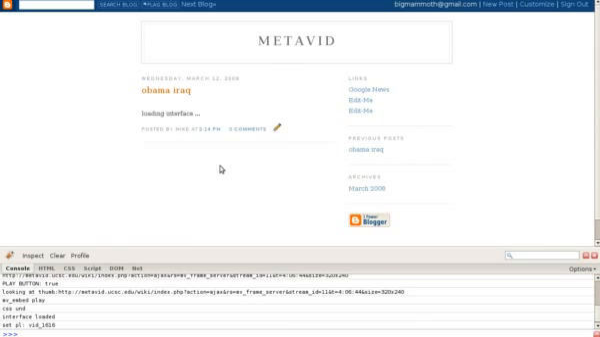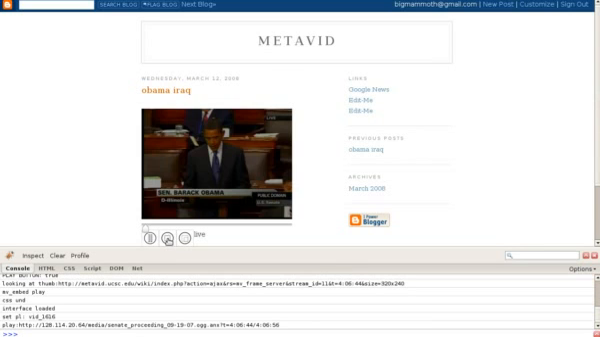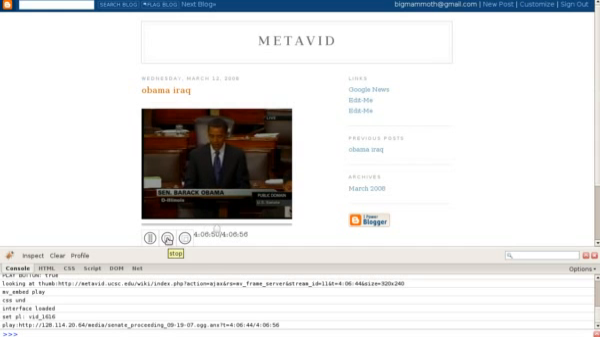People can either play it inline in their browser, or in full screen. This misguided war costs us a staggering